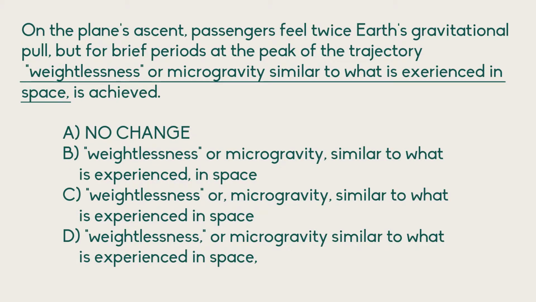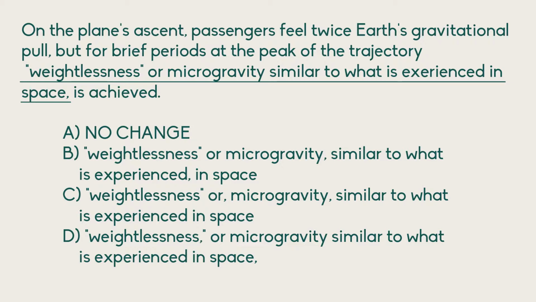On to the next question, this time from the SAT. And again, if you want to pause the video and have a look at this yourself first, please do. The question here is, what is actually our subclause? We have this term weightlessness, and then we have another term that's qualifying this statement. It's saying rather than weightlessness, we're talking about microgravity, similar to what is experienced in space.